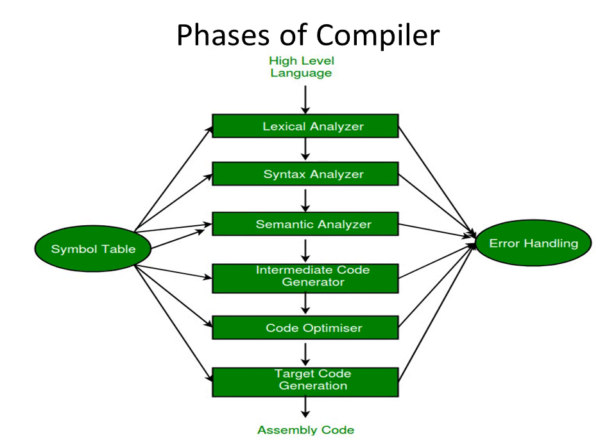On the left hand side we have the symbol table that is connected to all the phases. The symbol table has the data structures which are needed for the compiler. And on the right hand side we have the error handling mechanism, which is also connected to all the phases of the compiler. If there is an error, that error is handled by the error handling mechanism.